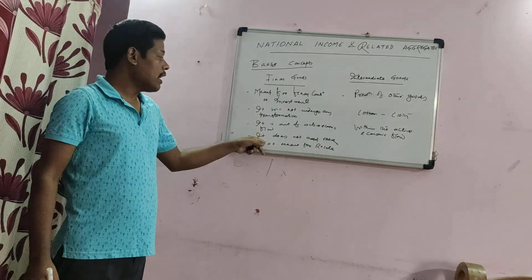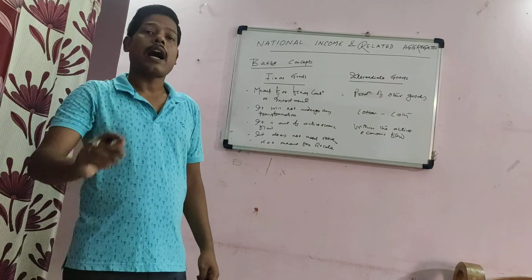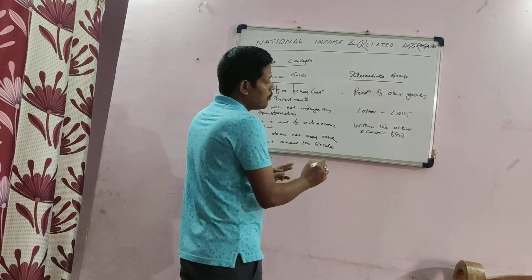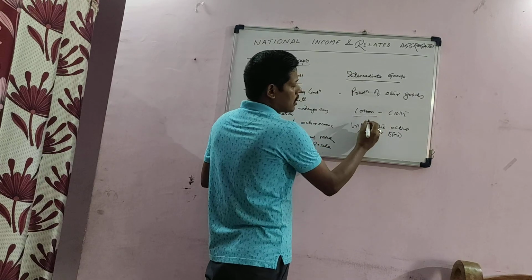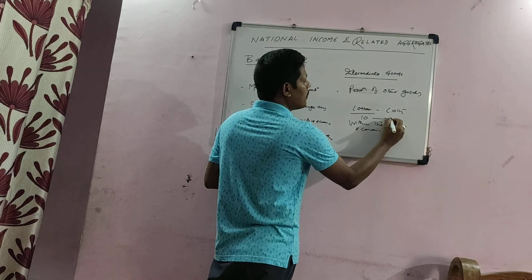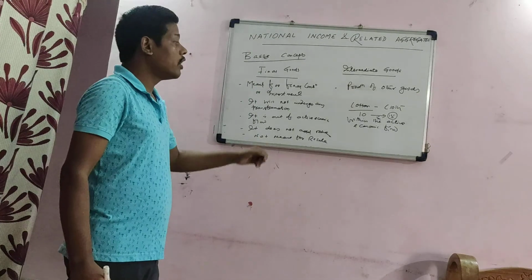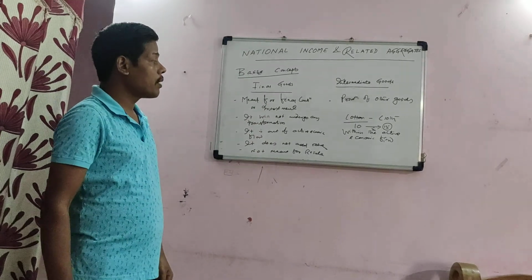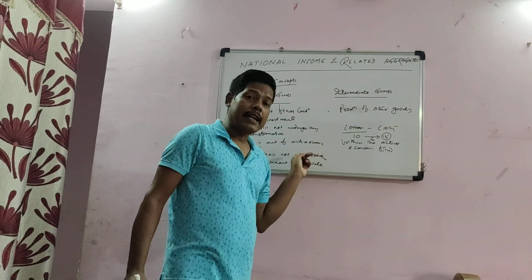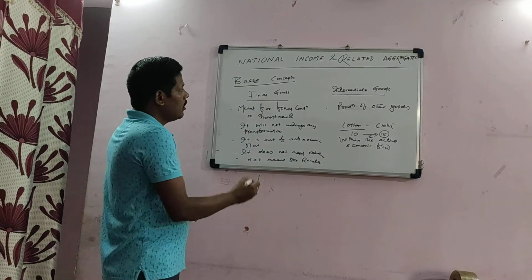And final goods do not add value, whereas intermediate goods add value. They lead to value addition. For example, if the industrialist purchased cotton at 10 rupees and he prepared a cloth and sold it for 15 rupees, so he has added 5 rupees of value during this active economic flow or economic process. Whereas the final good cloth will be used by the final consumer at 15 rupees and the value will not change.